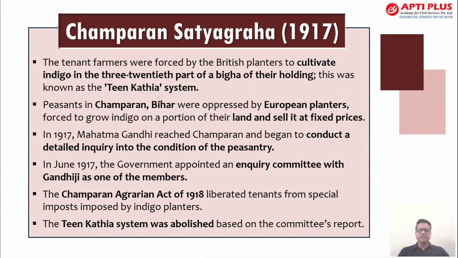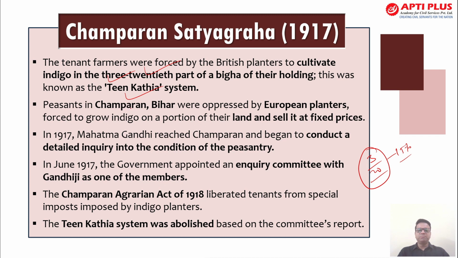Moving ahead, the other important segment where Gandhiji played an important role was the Champaran Satyagraha. The tenant farmers were forced by the British planters to cultivate indigo on 3/20th part of a bigger landholding. This was also known as the Teen Kathia system. 3/20th is close to 15%, so it was obligatory for them to plant indigo on 15% of the total land.